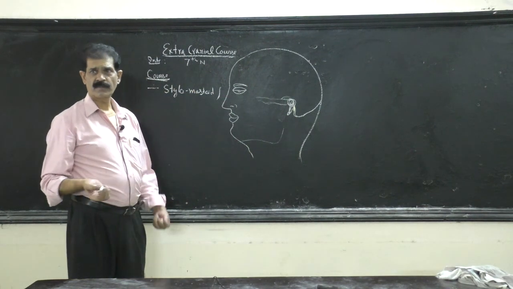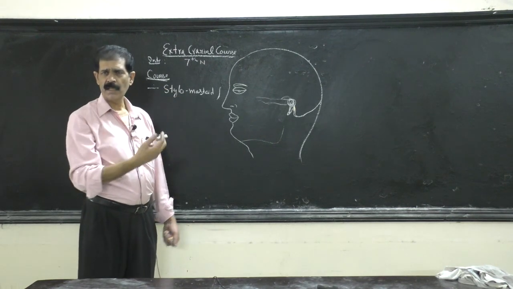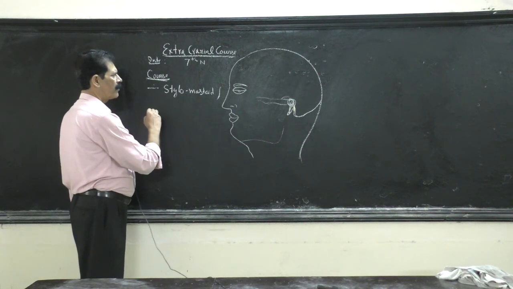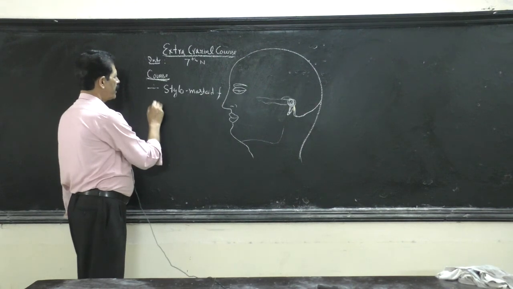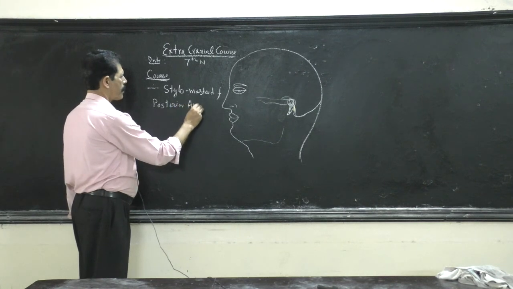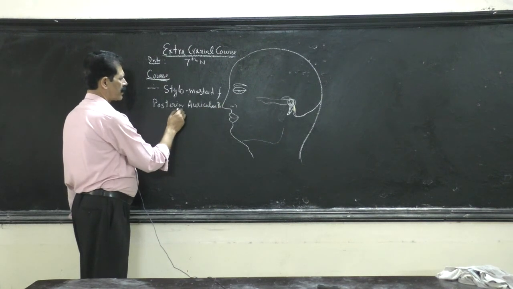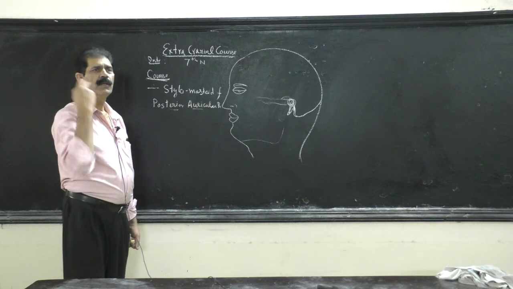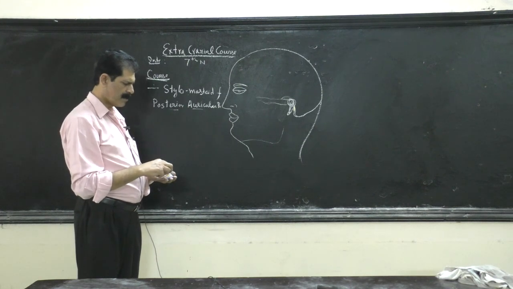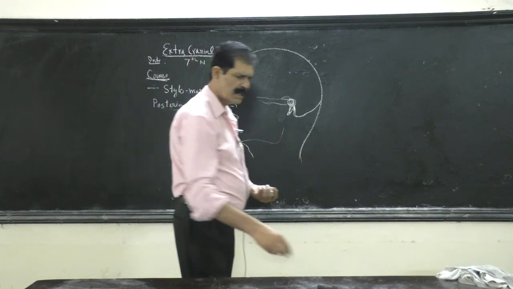So it comes out of it, and when it comes out, immediately 3 muscles are waiting around the stylomastoid foramen for the facial nerve to come out and give them their motor supply. So immediately after coming from the stylomastoid foramen, it gives a posterior auricular branch. Posterior means backside, auricle means ear. So this nerve runs behind the ear, and 3 muscles are waiting for their nerve supply.